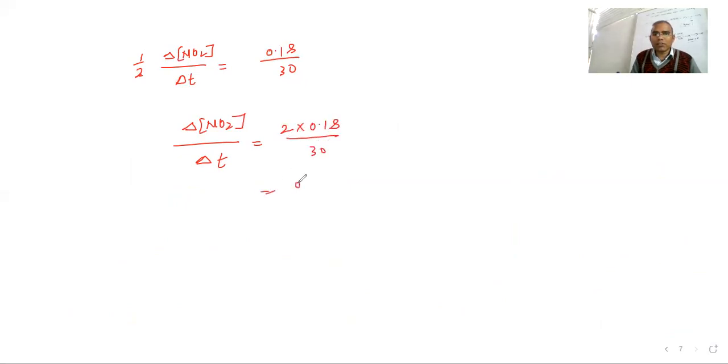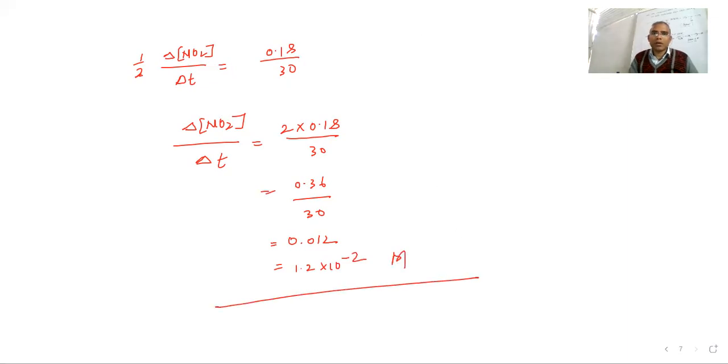So it is coming 0.36 upon 30, which is 0.012. So you place the decimal on the right side: 1.2 into 10 to the power of minus 2 molar.